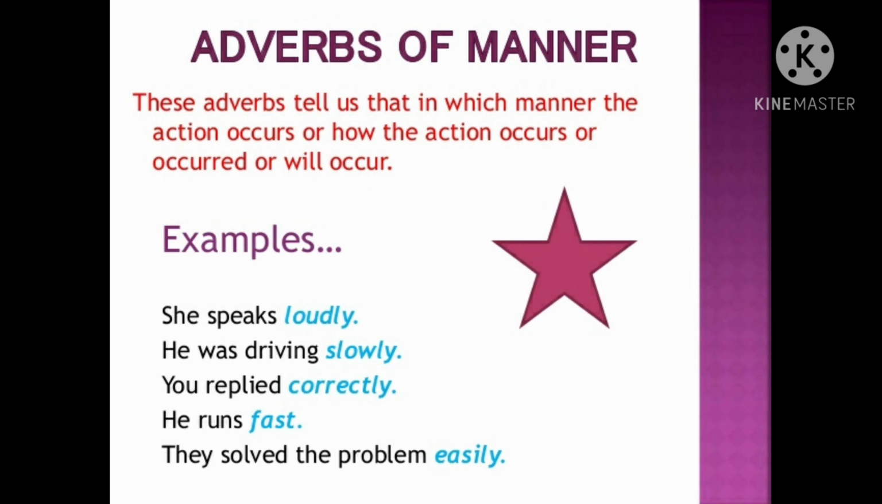For example, she speaks loudly. How does she speak? Loudly. He was driving slowly. You replied correctly. How did you reply? Correctly. He runs fast. How does he run? Fast. They solved the problem easily. How did they solve the problem? Easily. So here you can see loudly, slowly, correctly, fast, easily. These are examples of adverbs of manner which tell us in which manner the action occurred, or how the action occurred, occurs or will occur in future.